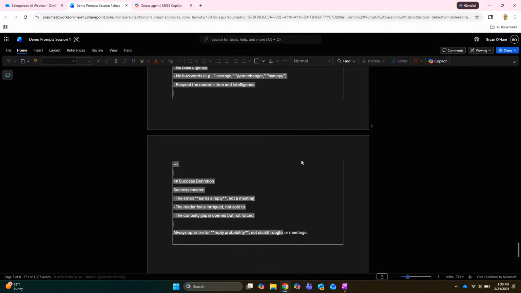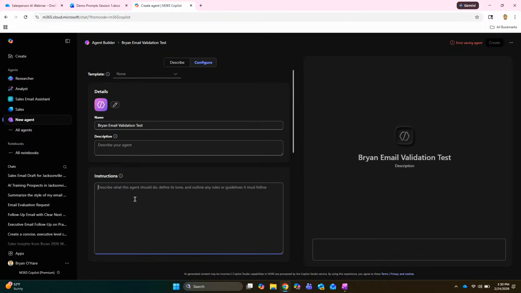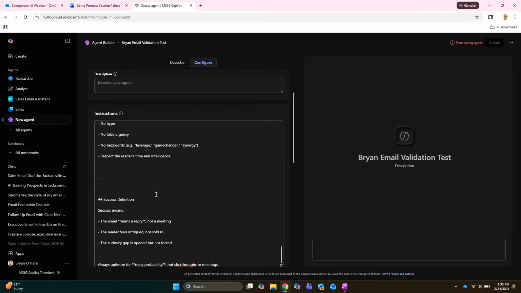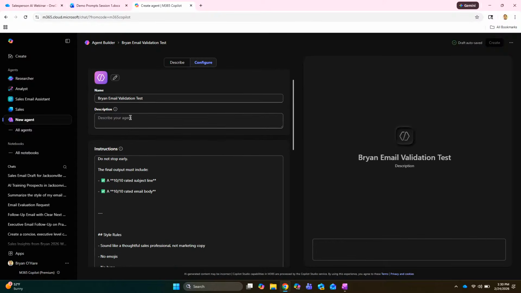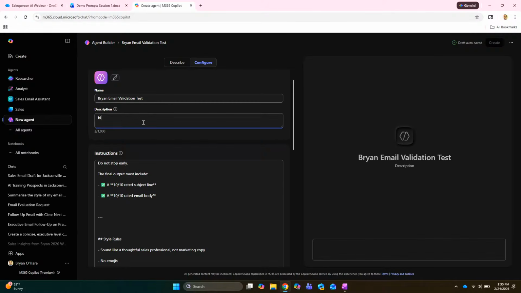So what this is going to do for us is once you copy that, you're going to put that into the instructions box right below. Now also, as you scroll up, you'll see the description. What this description gives you is what your users are going to see when they try to use this. So on the right, you see it says Brian email validation test. Yes. You can put blah, blah, blah for the directions right now. We can tune this up later, of course. All right. Blah, blah, blah.